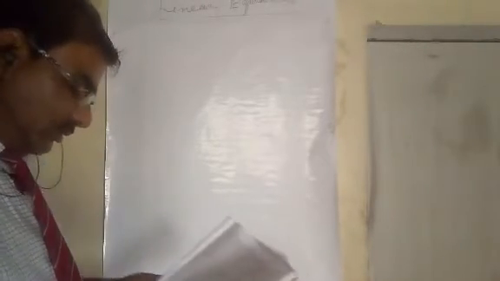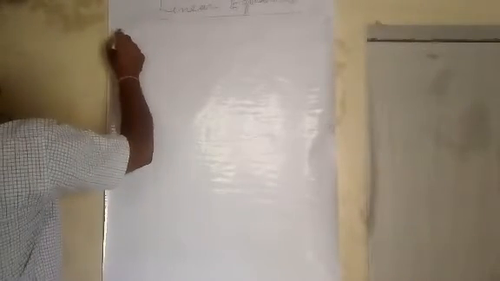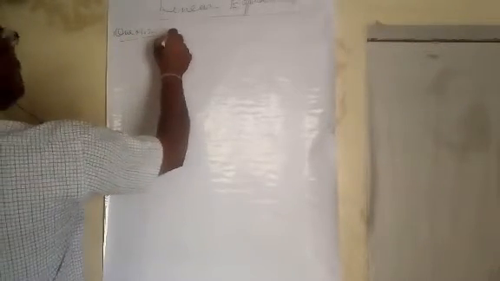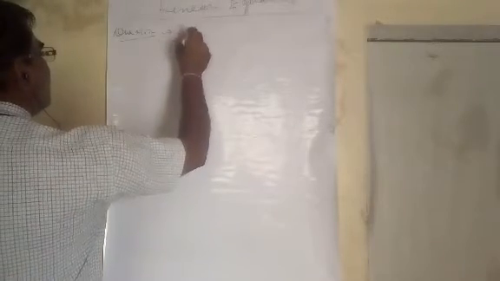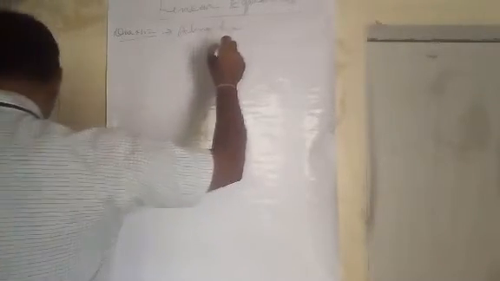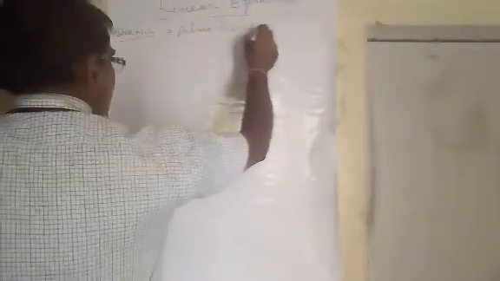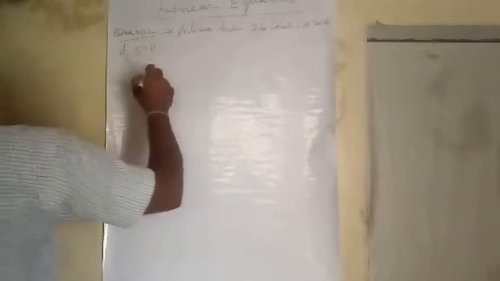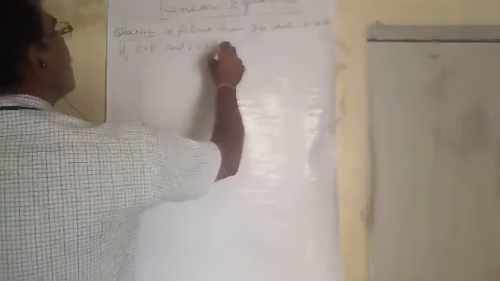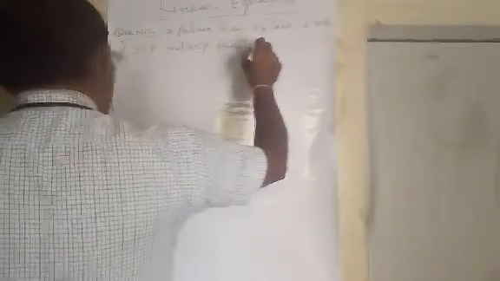Question number 2 is: Alima has 76 coins, a mix of 50 paise and 25 paise. Find their numbers.